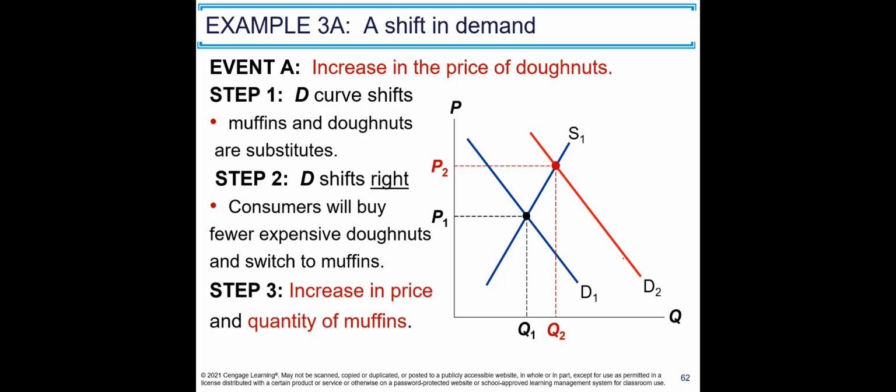And step 3, now we are comparing the previous equilibrium, which is P1, Q1, with the new one. The new one is the intersection of S1 and D2. Only the demand curve shifts, nothing has changed in S1, therefore the new equilibrium is P2, Q2. So what do we see? Price is now higher for muffins and more muffins are produced and sold in the market.